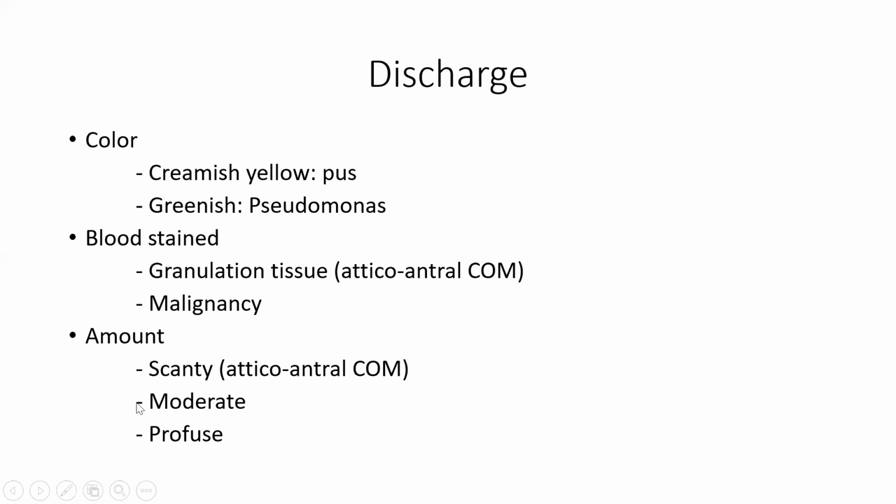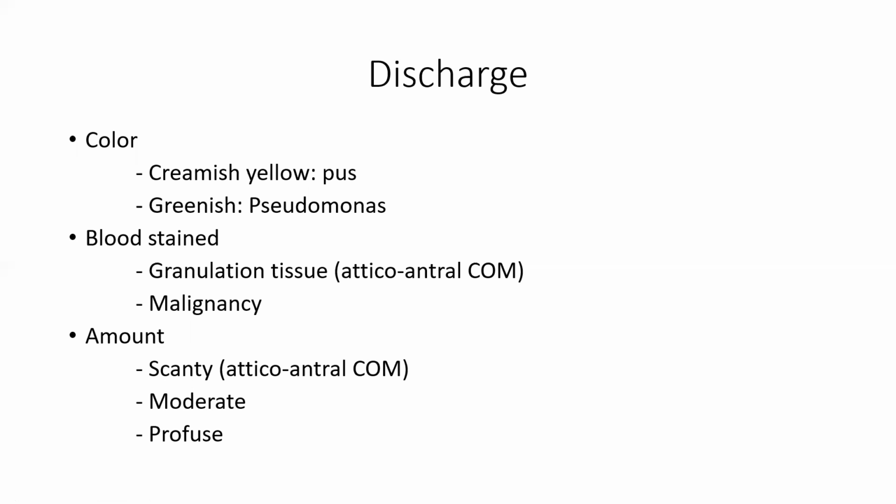If the discharge doesn't come out from the ear, but is present in the ear canal when we do the otoscopic examination, then we say it is moderate. Scanty means the discharge is not present in the canal, but when the patient or the examiner cleans the ear with an earbud, the bud gets stained. It means this is a very small amount of discharge present near the tympanic membrane.